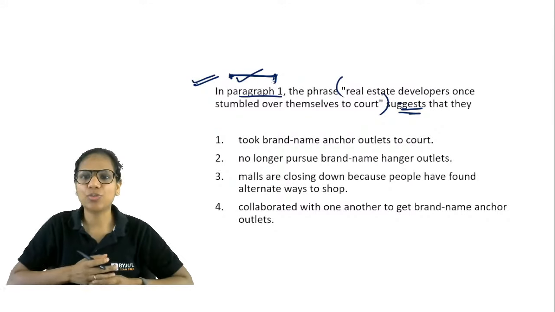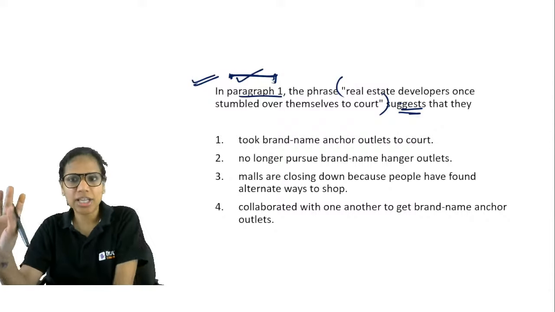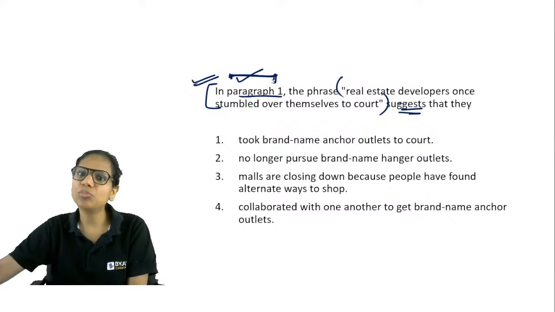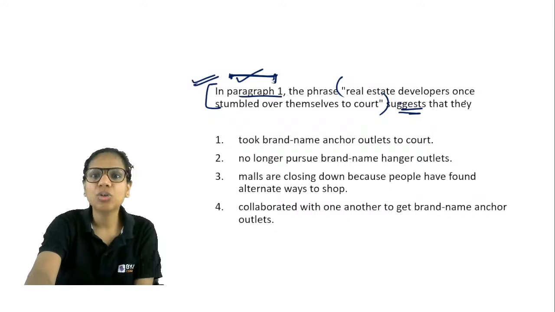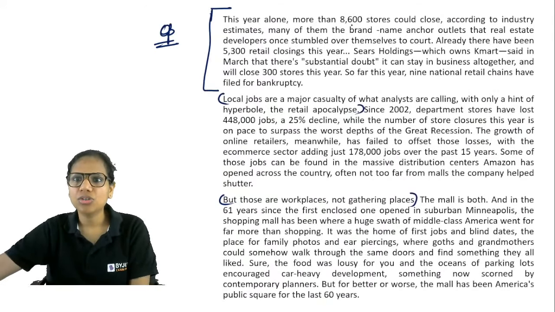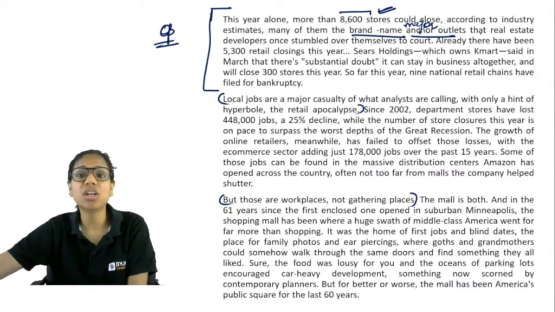Now, in paragraph 1, the phrase, so let's again attempt this together. In paragraph 1, the phrase real estate developers once stumbled over themselves to court suggests that they. So what did they do? Right? Let's go back to para 1. So I'm saying, okay, 8,600 stores could close this year, right? Many of them are the brand name anchor outlets, major outlets that real estate developers once stumbled over themselves to court, right?